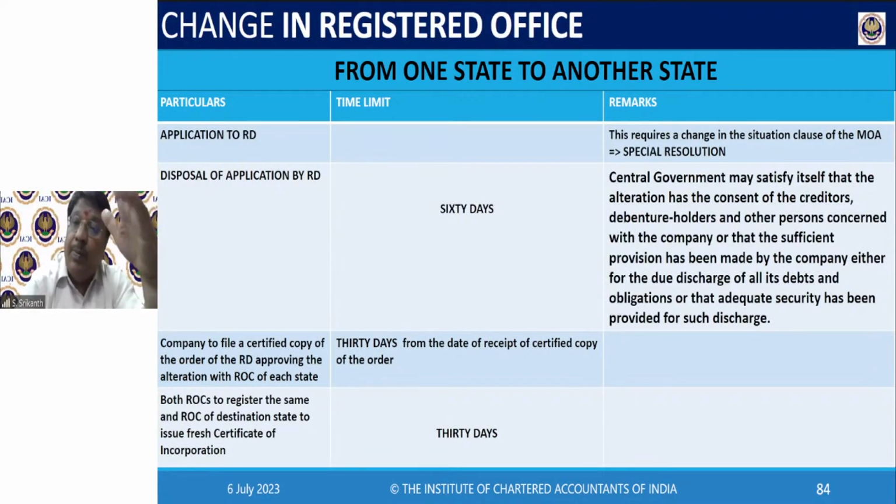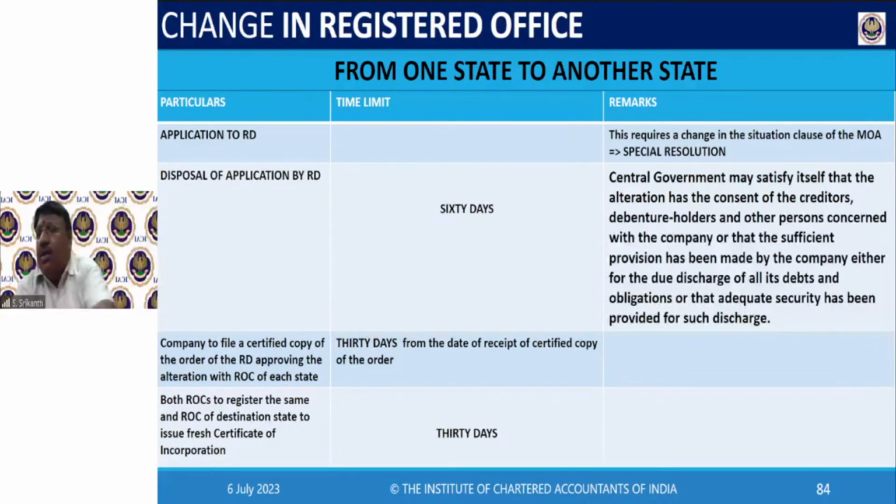Sometimes they will ask you to prepare a list of creditors and give it. Then they might ask you to get NOC from all the creditors. Or they might say, get NOC from creditors amount owing more than so and so. Like that. Only then the RD will. Once all this is given, in case the creditor objects, no, I can't go, then you have to discharge him, pay him off. Or provide some security so that he can, whatever it is, get the consent, then come.